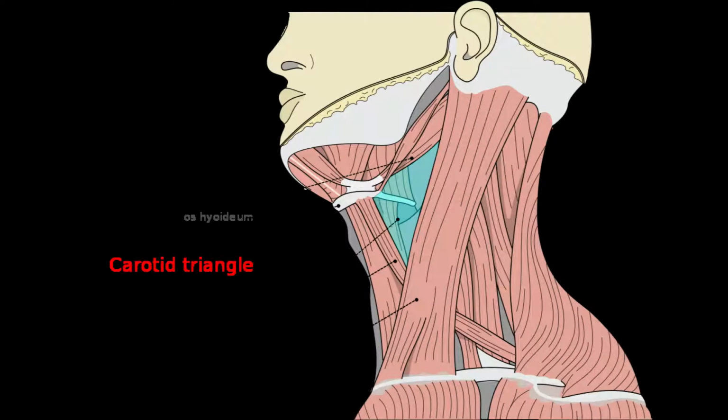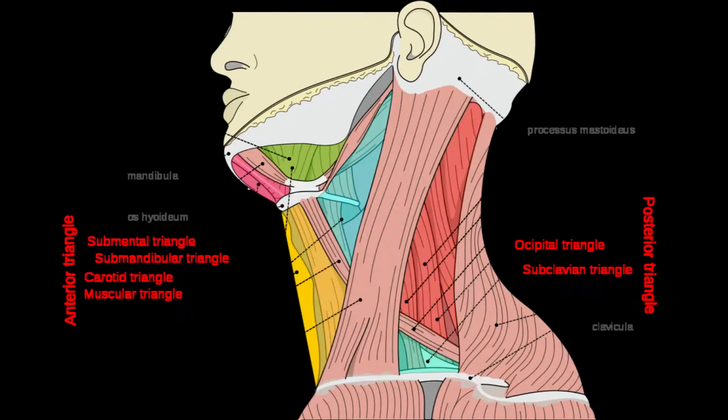Carotid triangle. The carotid is a Greek word, and the carotid triangle is the triangle through which the major blood supply to the head and neck can be provided. It is the most important triangle of the neck. It is one of the anterior triangles of the neck. Coming to the boundaries of the carotid triangle.